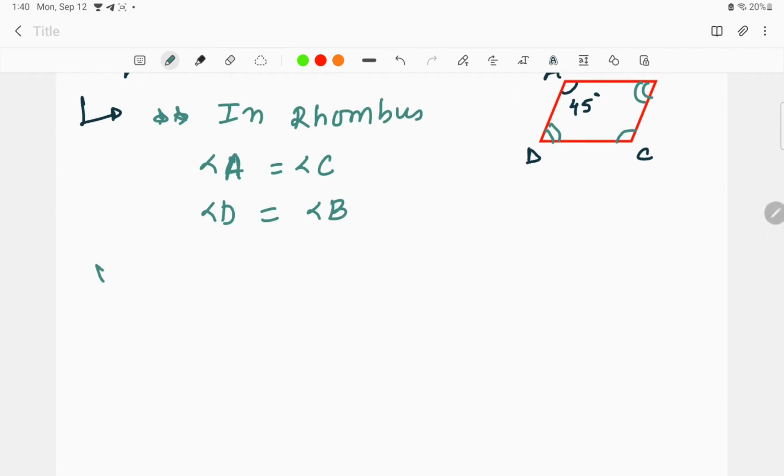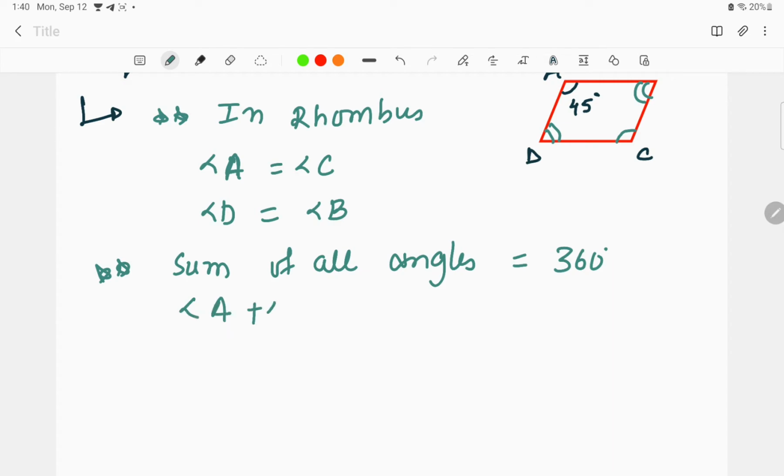And the second fact about the rhombus is that the sum of all the angles is equal to 360 degrees. That is, angle A plus angle B plus angle C plus angle D is equal to 360 degrees.